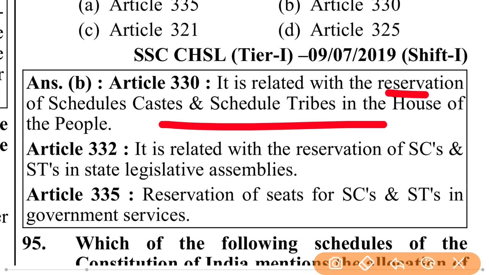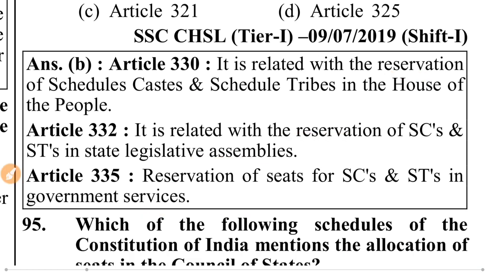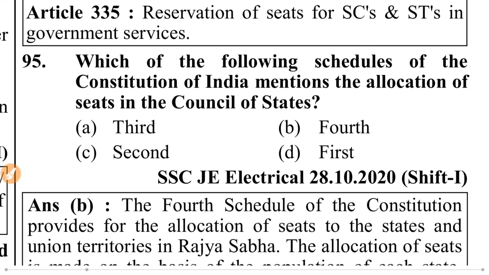Article 332, it is related with the reservation of SC and ST in the State Legislative Assembly. 335, reservation of seats of SC and ST in government service, like IAS, IPS, or in all government service.